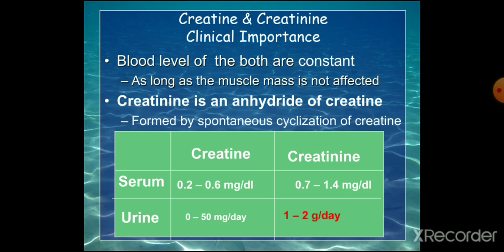Creatinine is an anhydride of creatine formed by spontaneous cyclization of creatine. Serum creatine level is 0.2 to 0.6 milligram, but the creatinine level is 0.7 to 1.4. More important is the creatinine, which is used as a renal function test. Urine contains only a very minimal amount of creatine, and creatinine excretion is 1 to 2 grams per day. That you have also done in the normal constituents of urine, where creatinine is excreted in the urine.